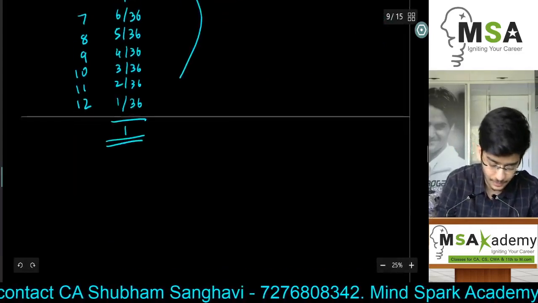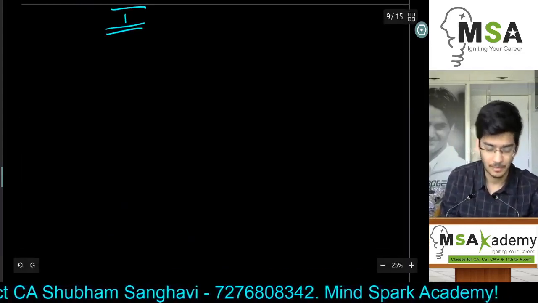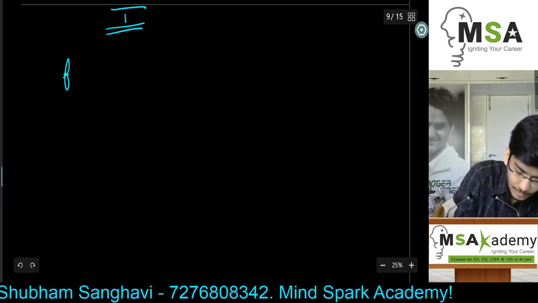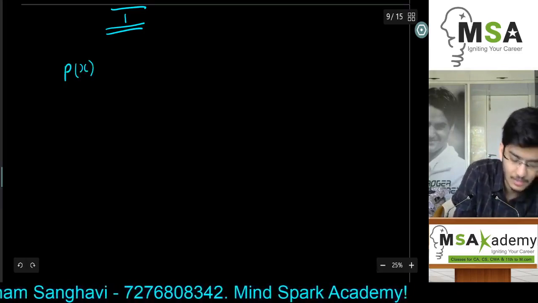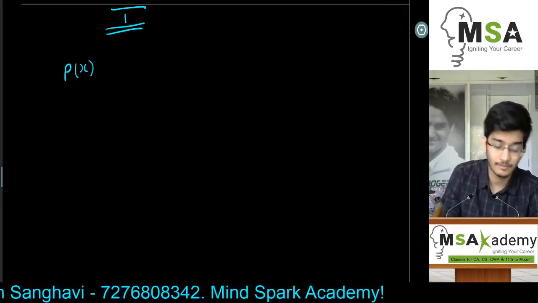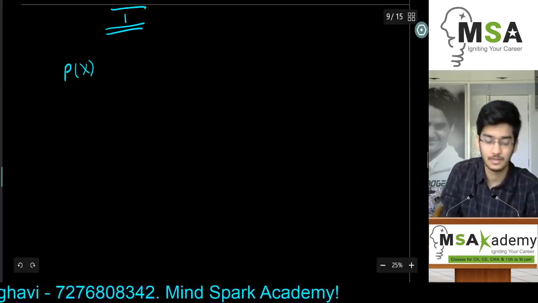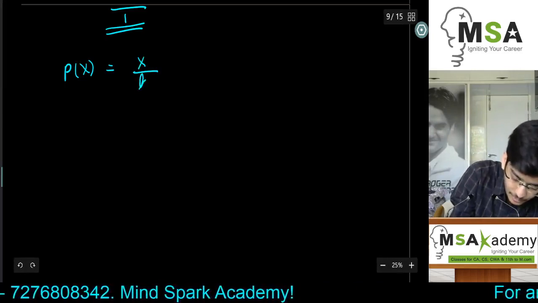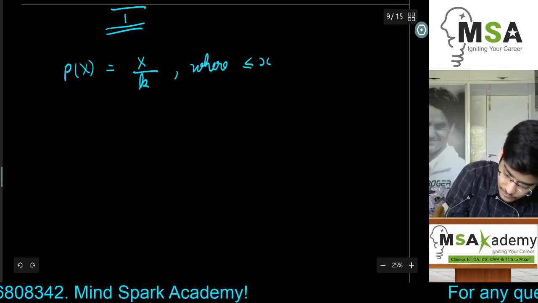Now let's take a function which will define the probability. So let's take a random variable where the function of the probability, let's say p of x, f of x ना लिखते हुए we are writing p of x, basically the probability of the value of random variable x. So let's say p of X is nothing but the value of the random variable upon k, where the value of x can range from 1 to 4.